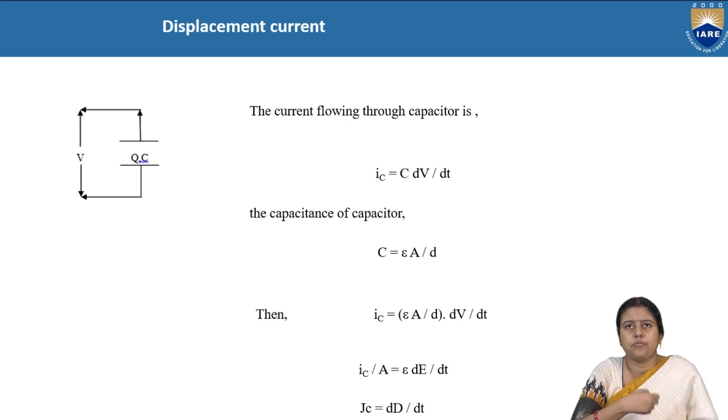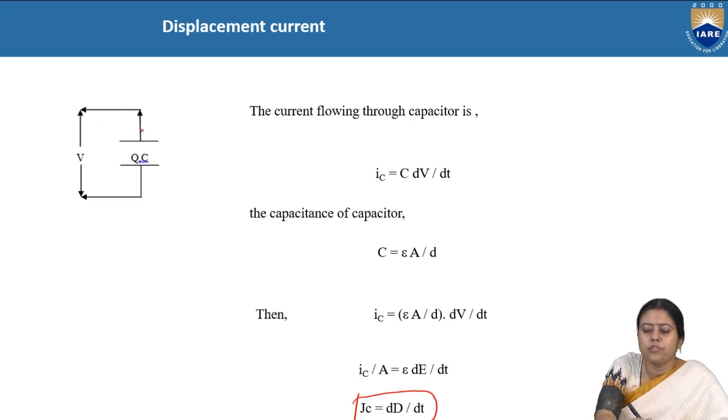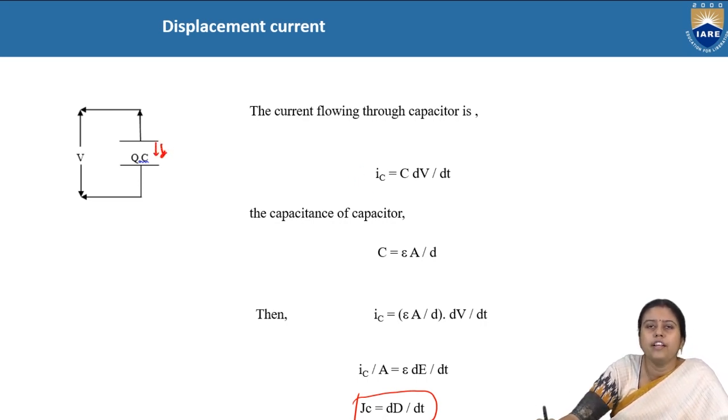Next, we also told before what is displacement current, how it is coming, d by dt. When current is flowing through a capacitor, there is a medium. So this leakage happens through the medium. This is called the displacement current. A very small amount of current flowing through the medium, or the dielectric medium.